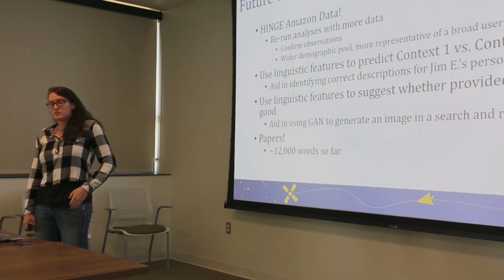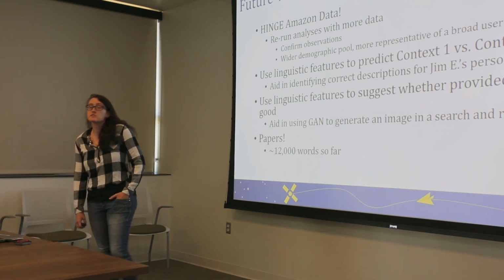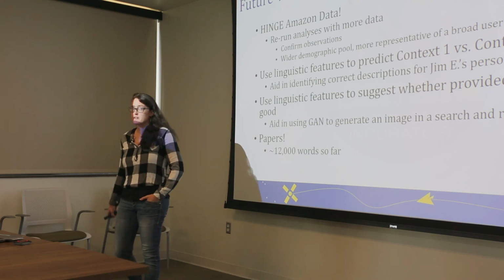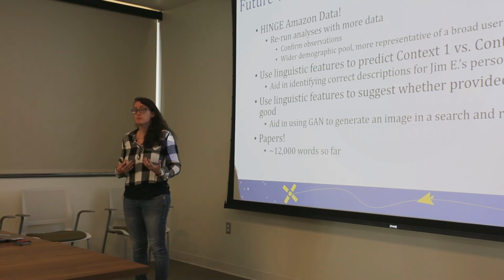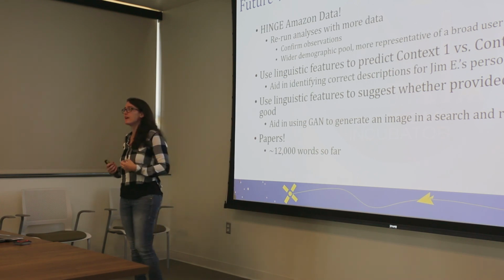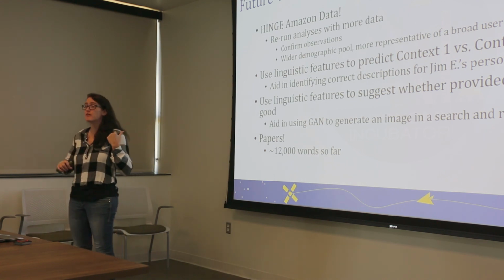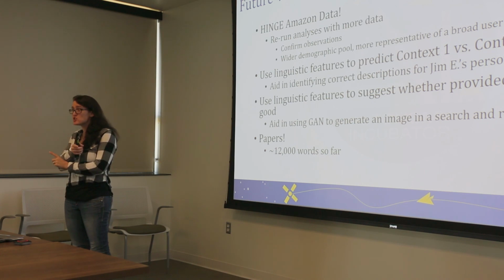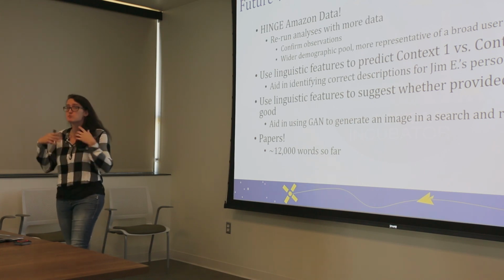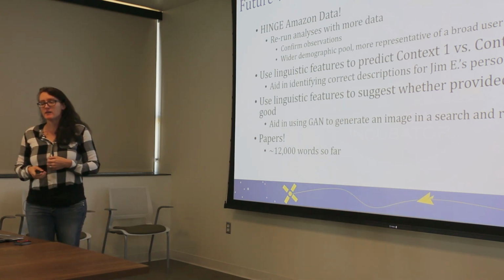We also want to be able to use linguistic features to suggest whether a description is good. This is something that Ryan is working on right now. You can enter a description into his interface, and based on our linguistic analysis, it'll provide you feedback as to whether this is probably a good description that'll produce a good image through the GAN, or whether it needs some help, and here are some ways that you can help it. This is a concrete way in which this linguistic analysis can help to encourage a user to provide better information, to help establish a relationship between the machine and the human, and to produce better results as the outcome.